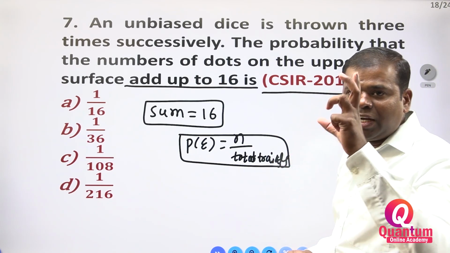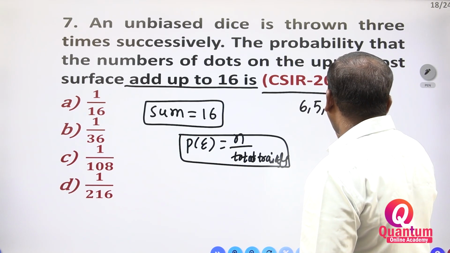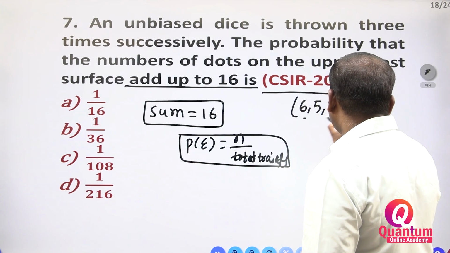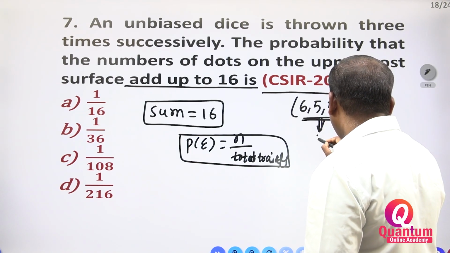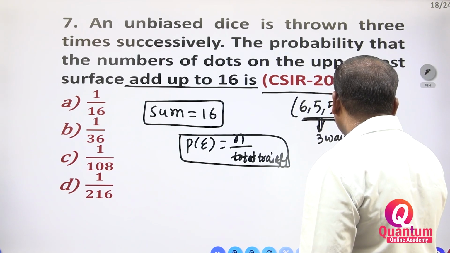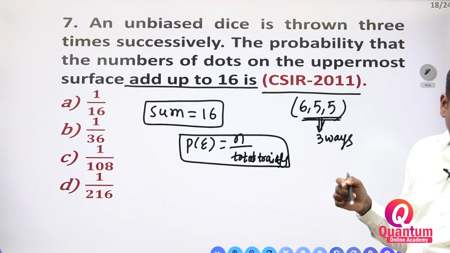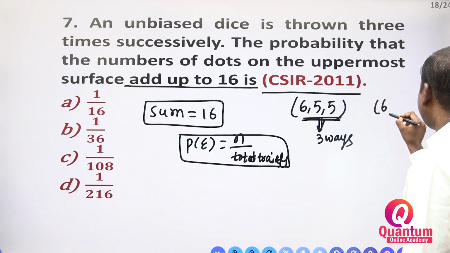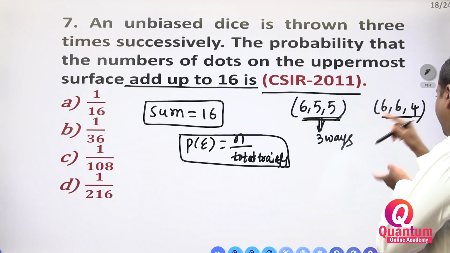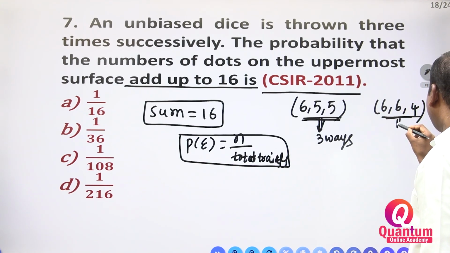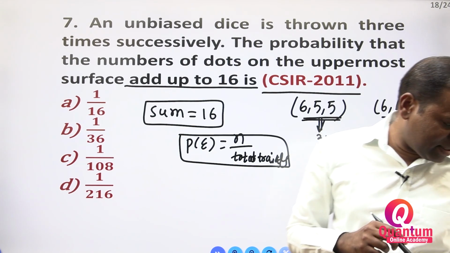How do we get 16? There are 2 ways. First, 6, 5, 5. If you take 6, 5, 5, how many times can it be rotated? There are 3 ways. Next, one more way: 6, 6, 4. You rotate 6, 6, 4 and again you get 3 ways.